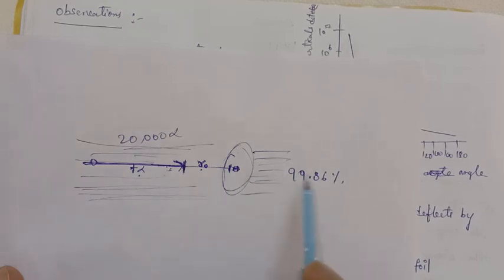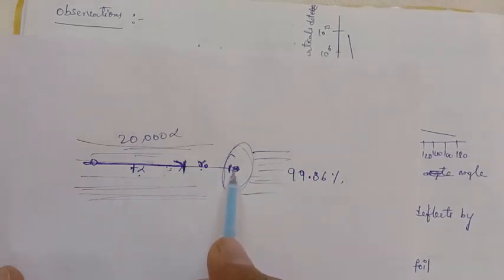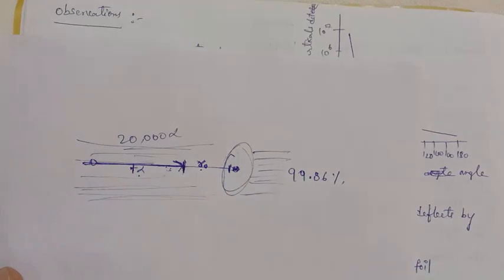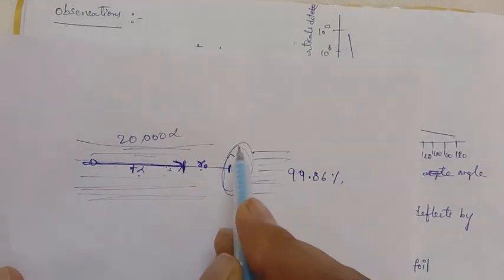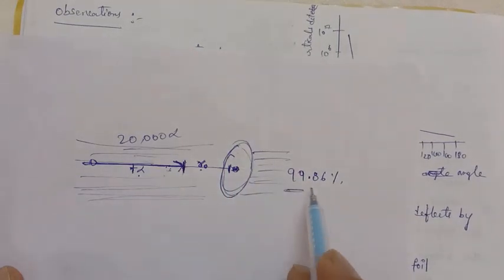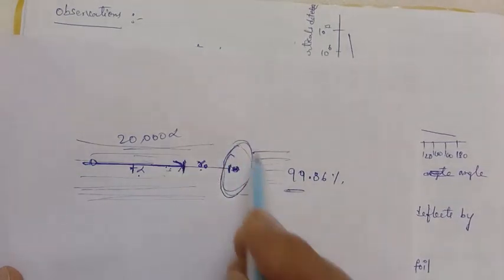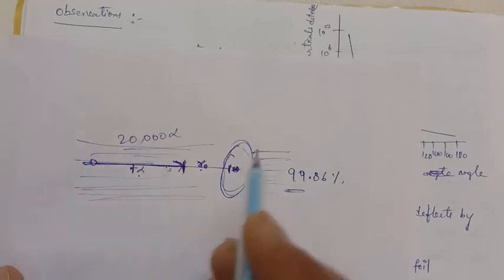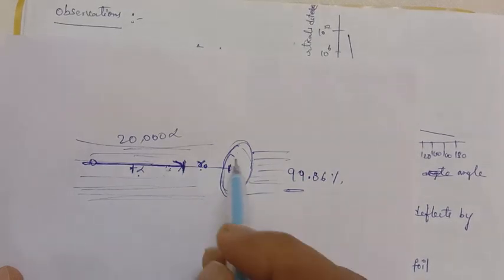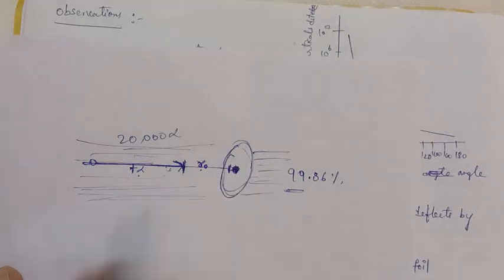That means, if they come like that, the positive charge is somewhere at the center, and there is no positive charge anywhere else. That means in an atom so much empty space is there, nearly 99.86% of empty space in an atom. Only somewhere at the center is the positive portion. So centrally it is the positive portion, and the remaining maximum portion is empty space.